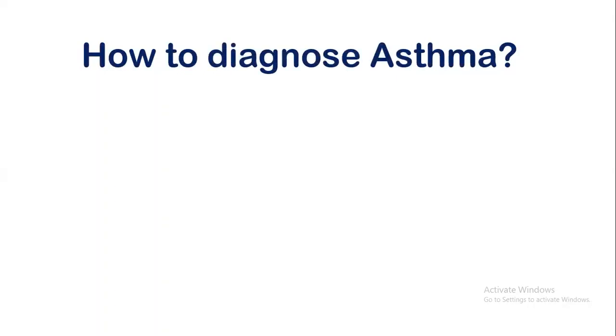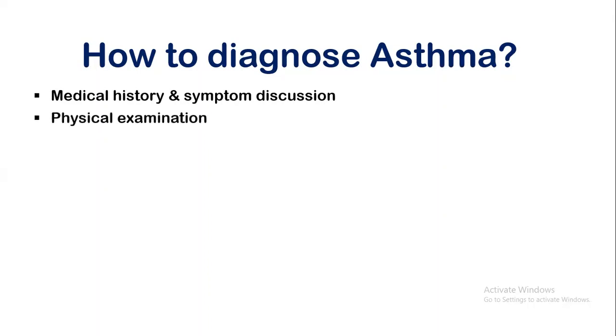So let's see how to diagnose asthma. Asthma can be diagnosed by the medical history, evaluating the symptoms of the patient, and doing a physical examination of the asthma patient. Under this physical examination, we mainly focus on how the respiratory function is working, by detecting signs of airway obstruction and ruling out other conditions. It includes mainly inspection, palpation, percussion, and auscultation of the lung.